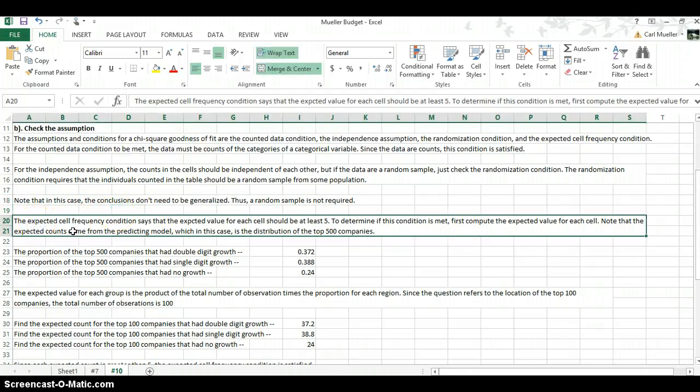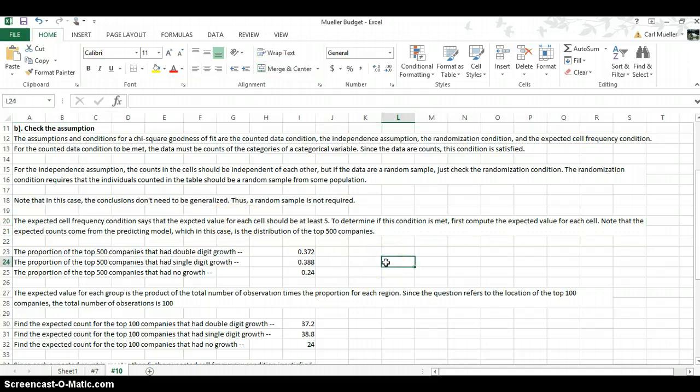The expected cell frequency condition says that the expected value for each cell should be at least 5. To determine if a condition is met, first, compute the expected value for each cell. Note that the expected counts come from the predicting model, which in this case is the distribution of the top 500 companies. So what does that mean?